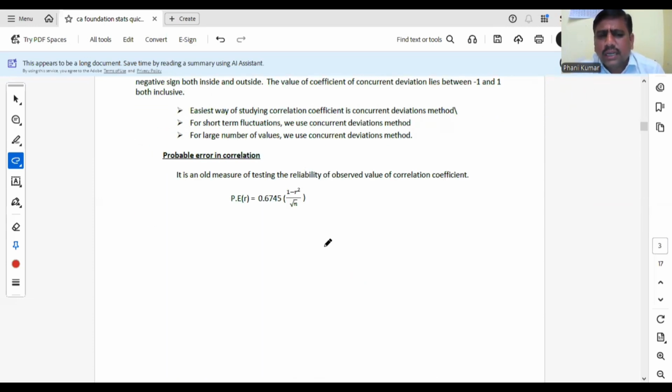Next, probable error. The probable error formula is 0.6745 into (1 minus r square) by root n. Sometimes we estimate the correlation coefficient for a sample instead of the population. Sometimes error may happen, and that error is nothing but probable error. In present-day exams probable error is not asked; it was there only in previous exams. Anyway, the probable error formula is this one.